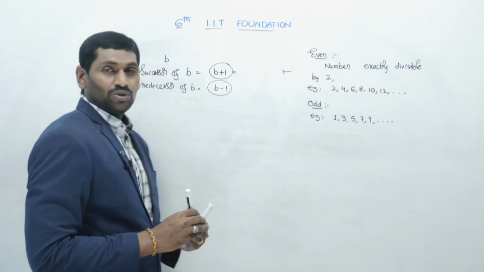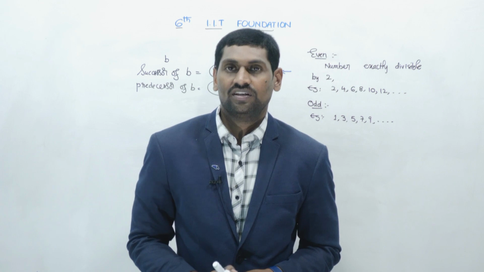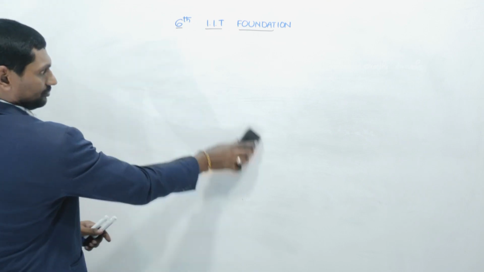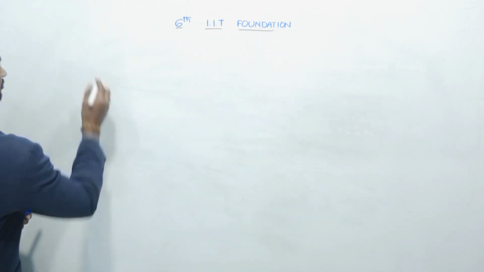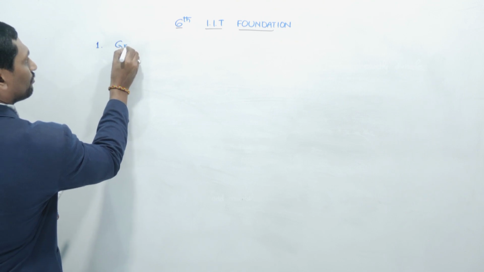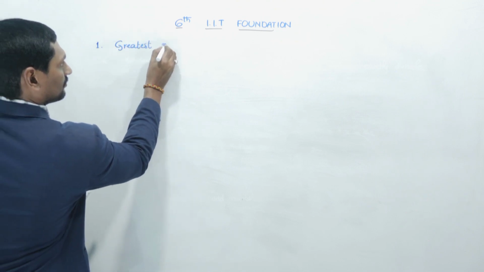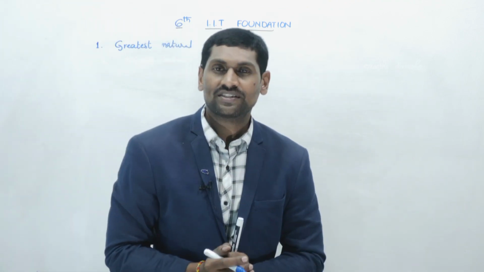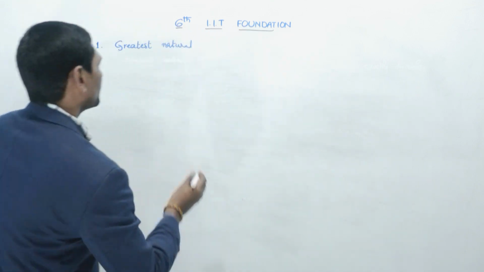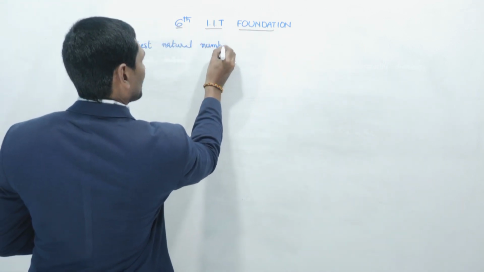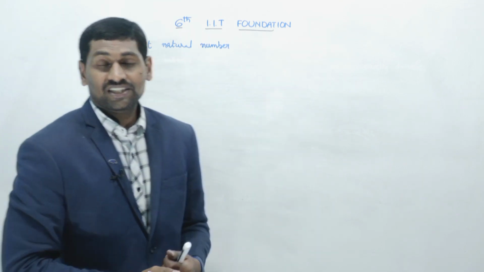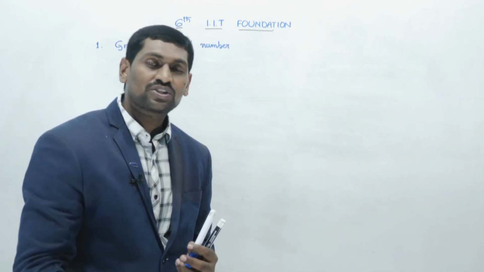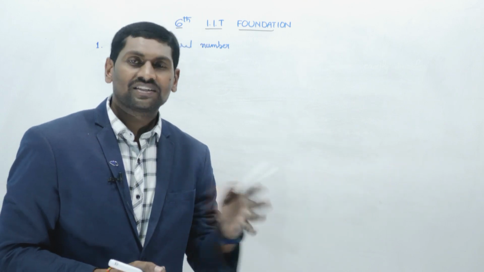Okay? Right. So we will go through the practice sheet problems first of all. First practice sheet. First question: greatest natural number. What is the greatest natural number? The smallest natural number is 1, right? Natural numbers start from 1. Now you are asking about the greatest natural number. The greatest natural number is not defined, as we discussed, that when you count the natural numbers 1, 2, 3, 4 and so on, the numbers will continue like that.